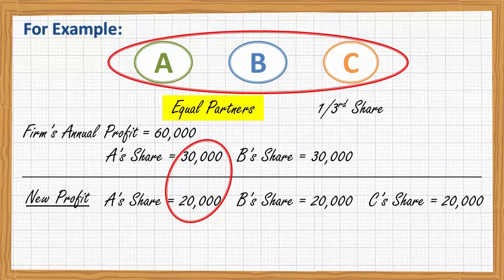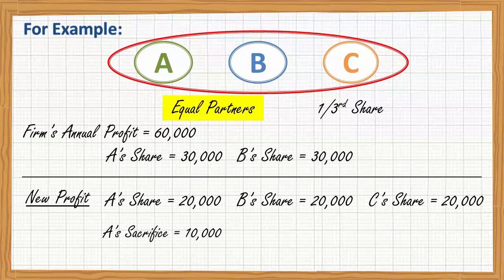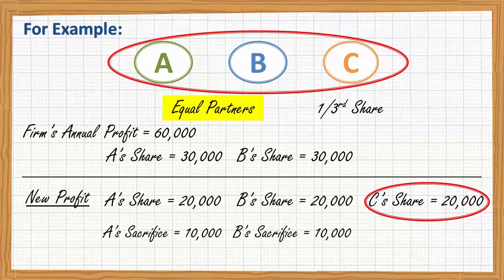Now he will be getting only 20,000. It means A is going to sacrifice rupees 10,000. In the same way, previously B was getting 30,000 rupees profit. Now he will be getting only 20,000 rupees. It means B is also going to sacrifice rupees 10,000. And C, previously he was not in the firm, so he was not getting any profit in the firm.